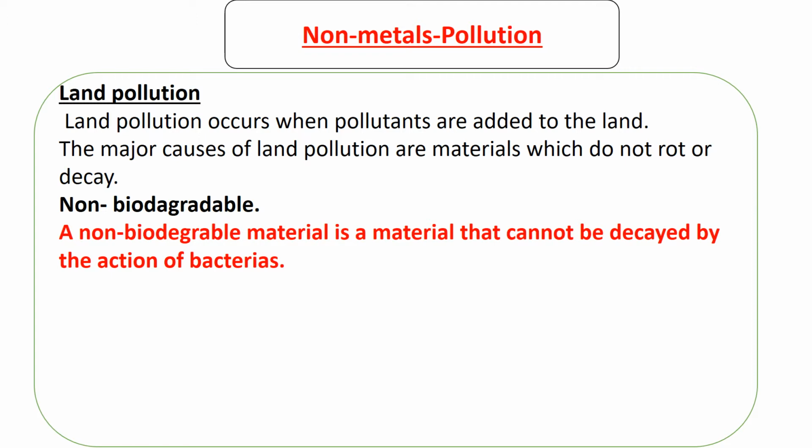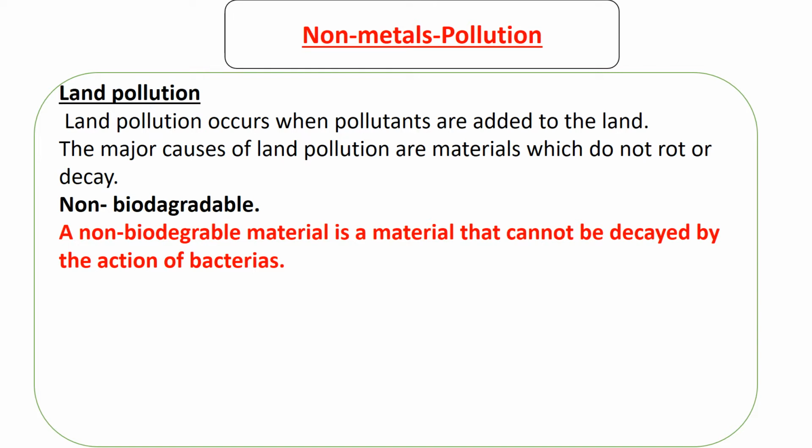Materials like food, most food, when you throw them in the environment, they can be decayed, they can be broken down by bacteria. We can also give another example of a material which is biodegradable, such as carcasses or dead bodies of animals. When, for example, an animal dies and no one thinks of burying it, the body is going to be broken down and decomposed, because such material that makes up the body is called biodegradable.